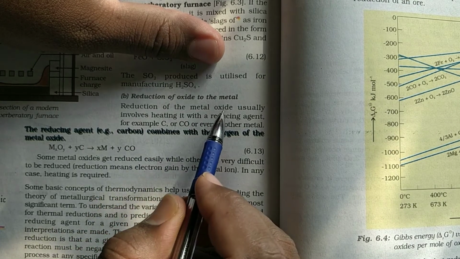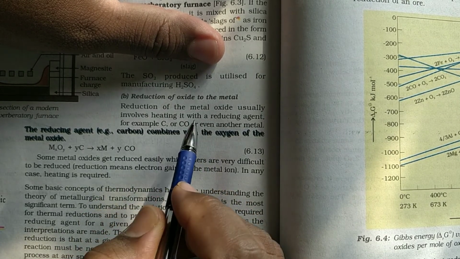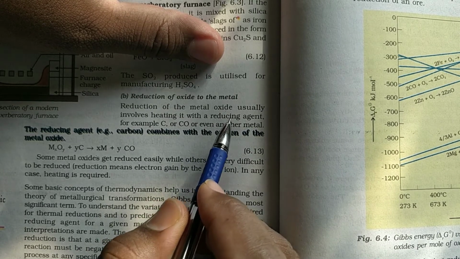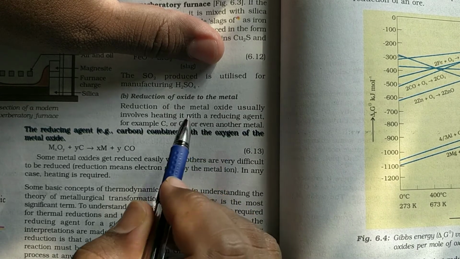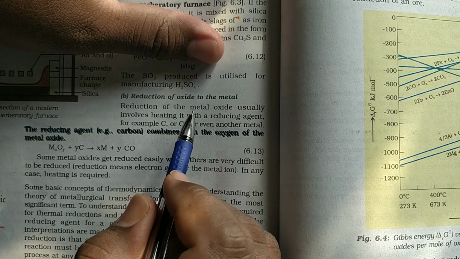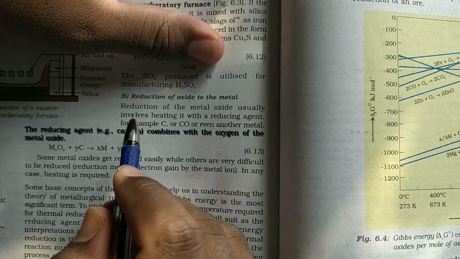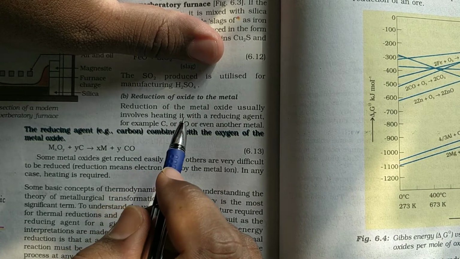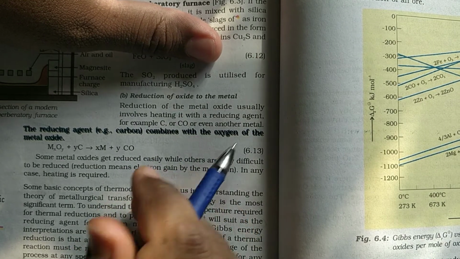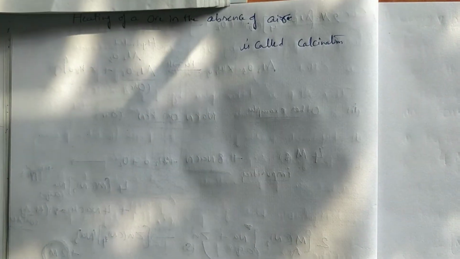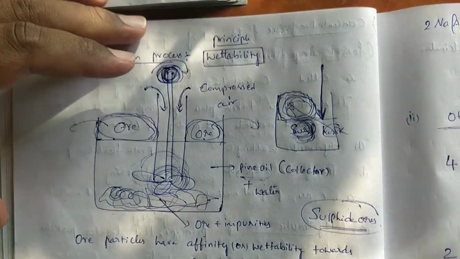Reduction of the metal oxide usually involves heating with a suitable reducing agent. That only I told. Previously I have already shown you. If that reducing agent is carbon, then it is called smelting.